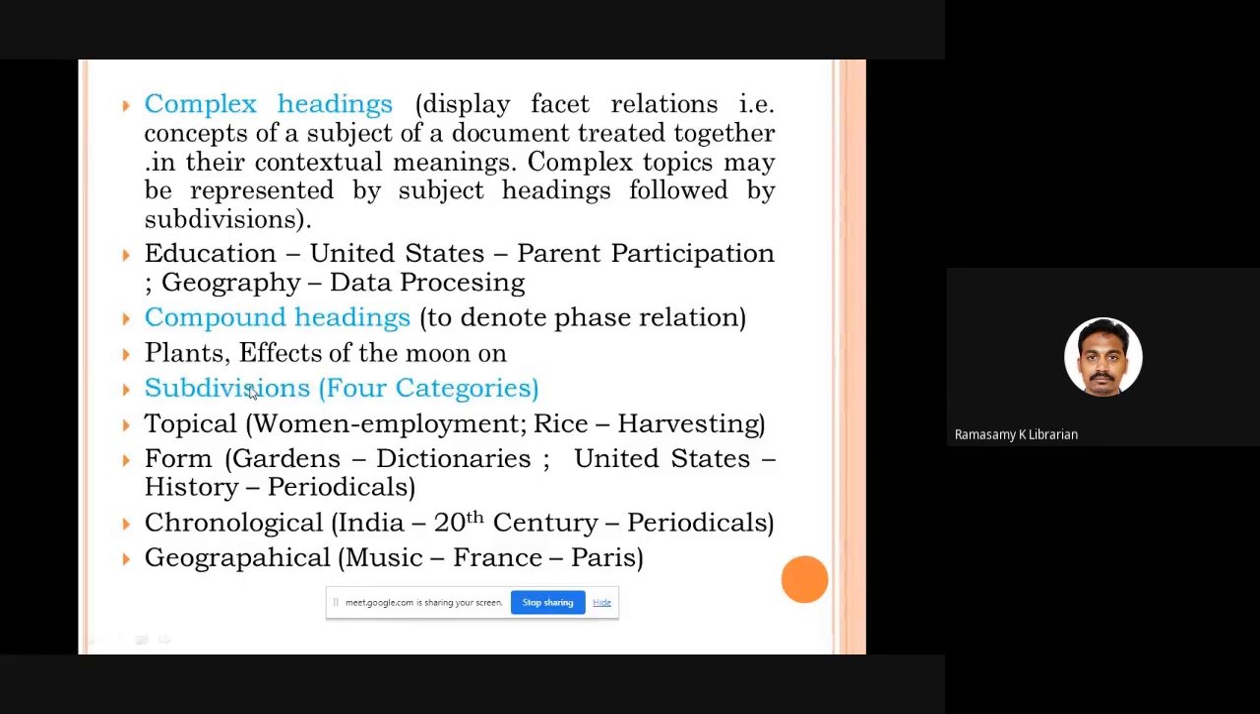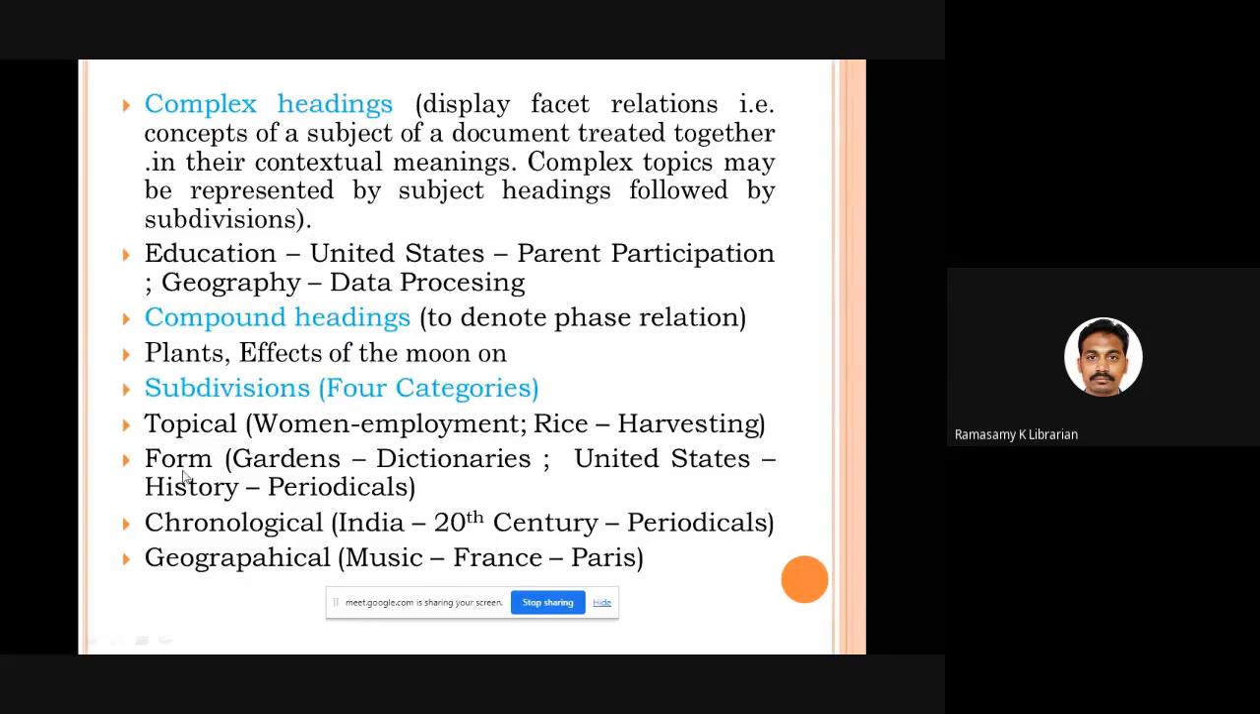Then comes subdivisions. Whenever you want to create complex headings, you can make use of 4 different kinds of subdivisions. Subdivisions can be based on topic. So one topic can be used as a subdivision of another topic. For example, women, employment. It's employment for women. Rice, harvesting. The harvesting of rice. So both are subjects. So this way you can have topical subdivisions.